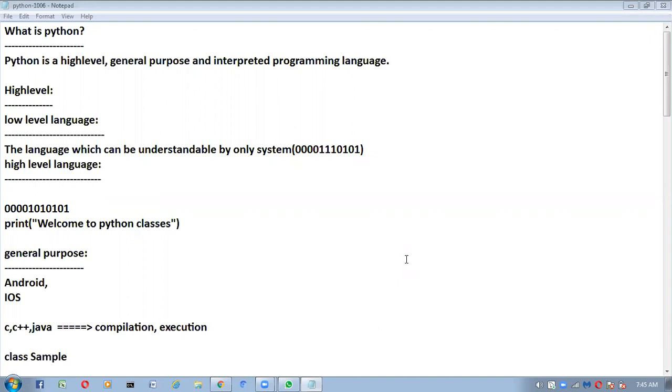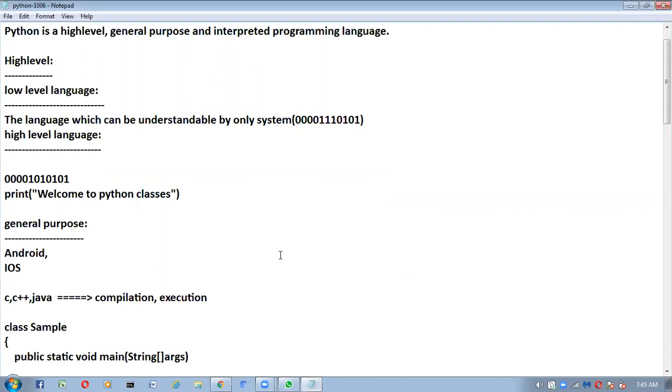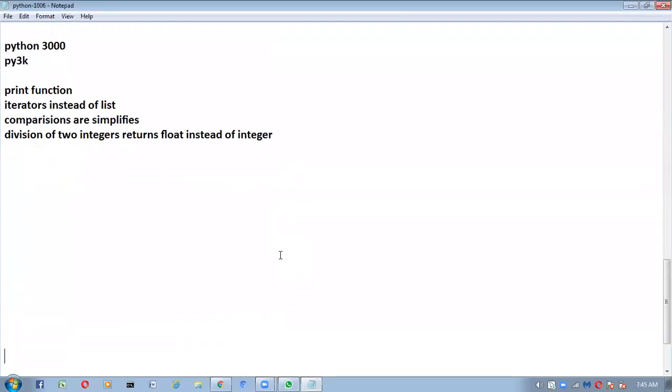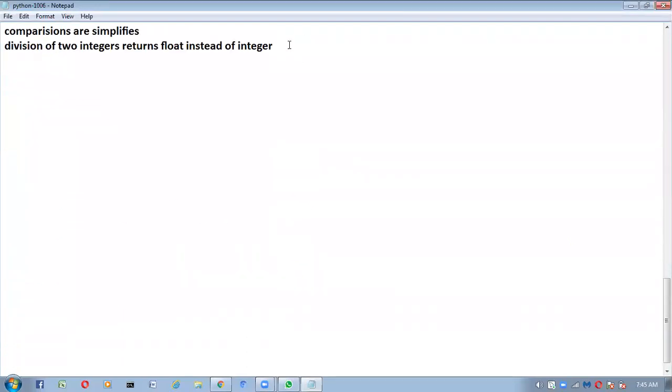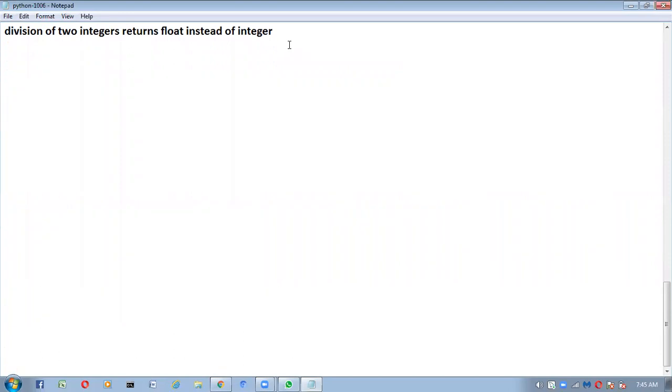So in last class we had discussed what is Python and what different versions are available in Python, and we discussed some introduction part. Today I'm going to show the comparison between Python and other programming languages, like Python with the C language and Python with the Java language. So I'm going to show those differences today.